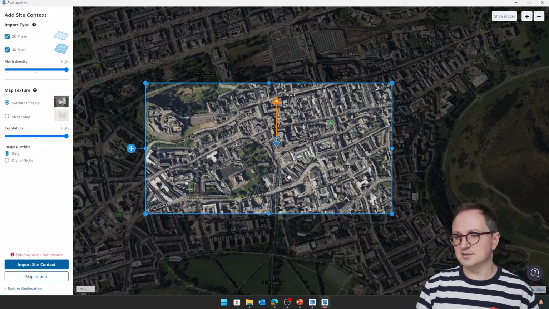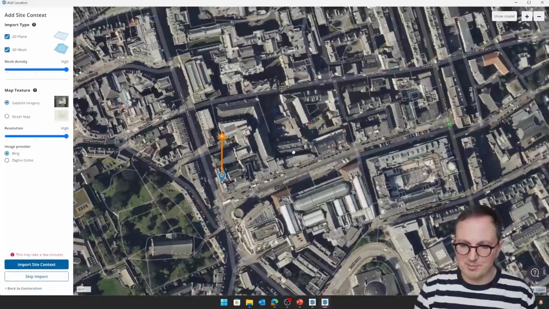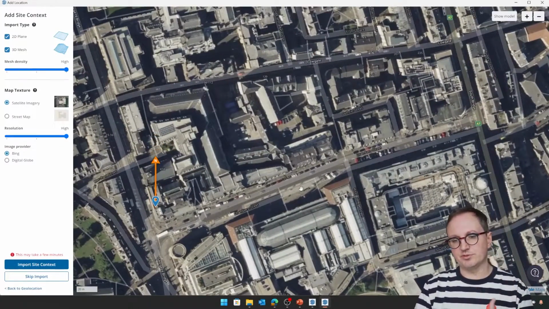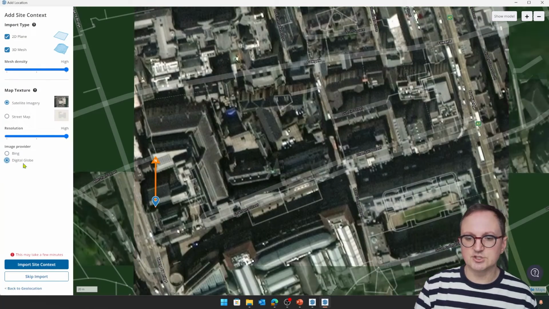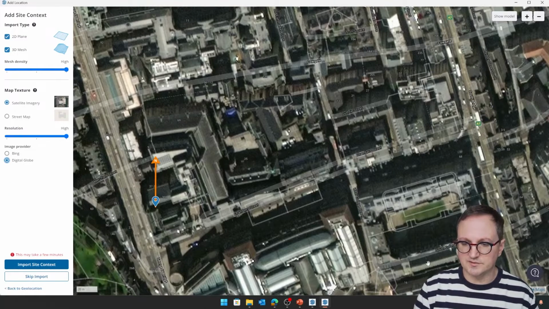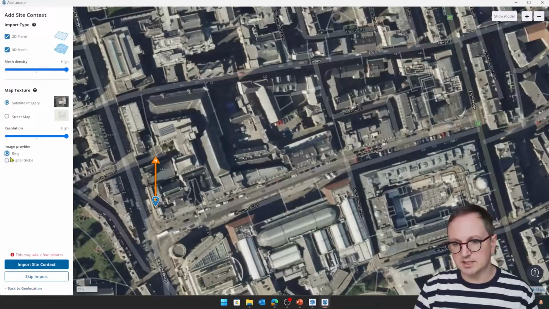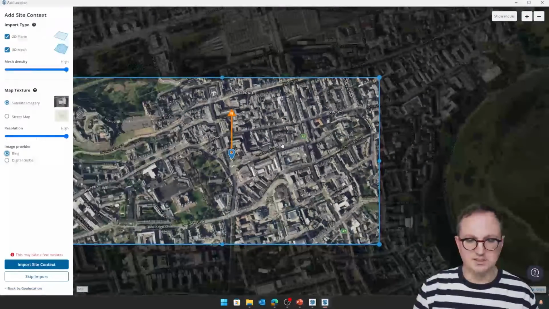If you didn't see it or you're not aware of it, we now have a couple of different options for map providers. So if we just wanted to pull through that 2D satellite data, previously it was just Digital Globe, and that is Trimble's solution. However, in many locations, the quality of the Digital Globe imagery wasn't quite good enough. We've now got the option to pull through Bing Maps directly, which are often a lot higher resolution, which is nice.